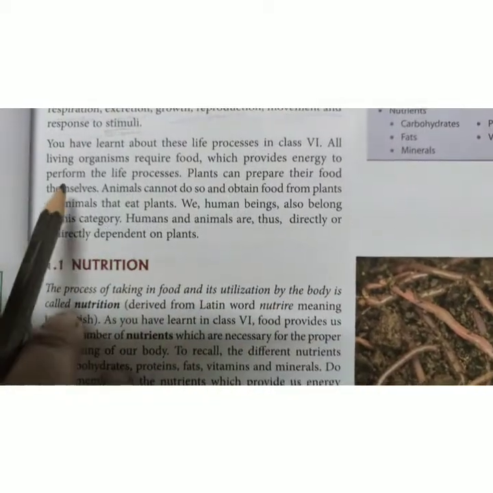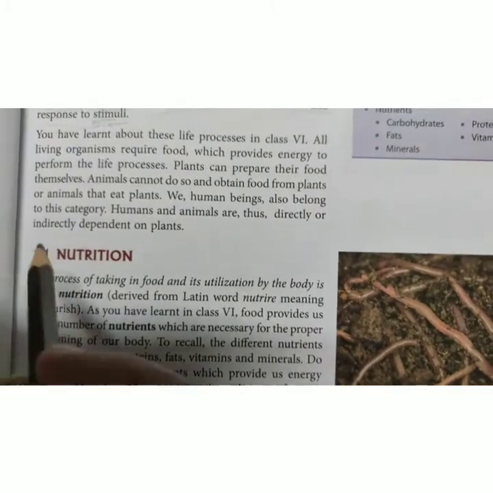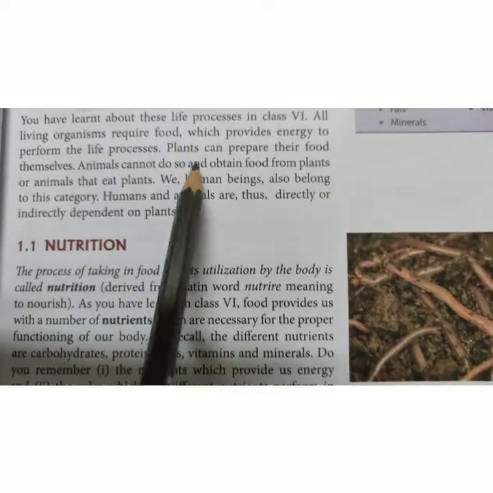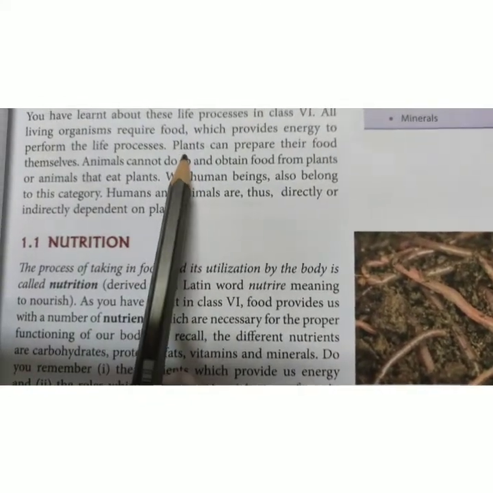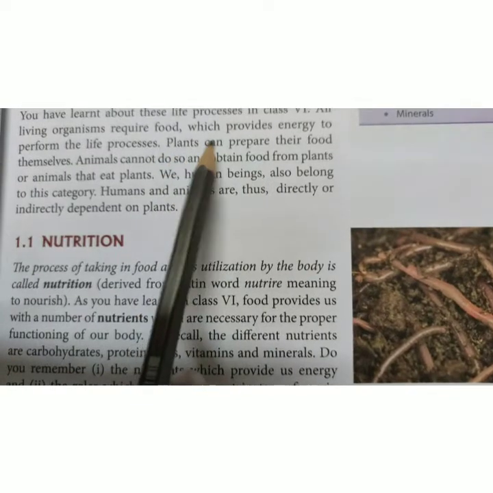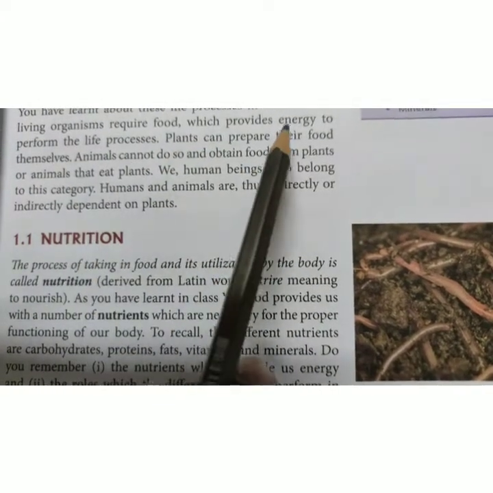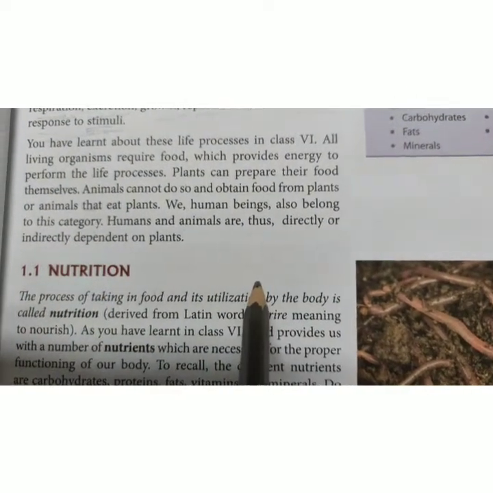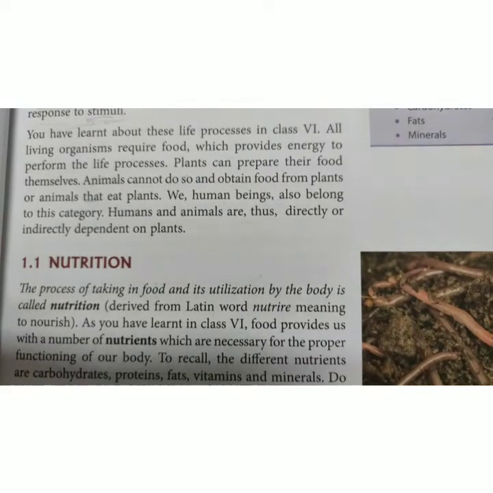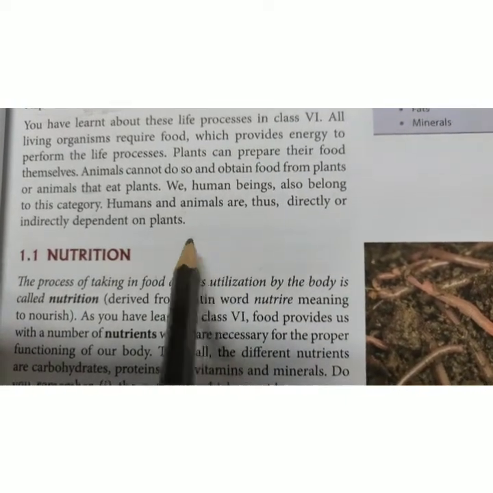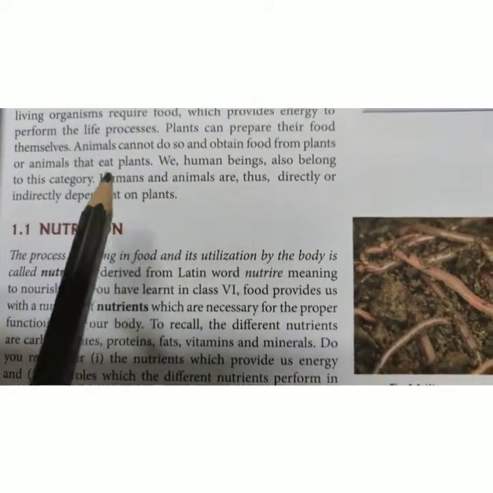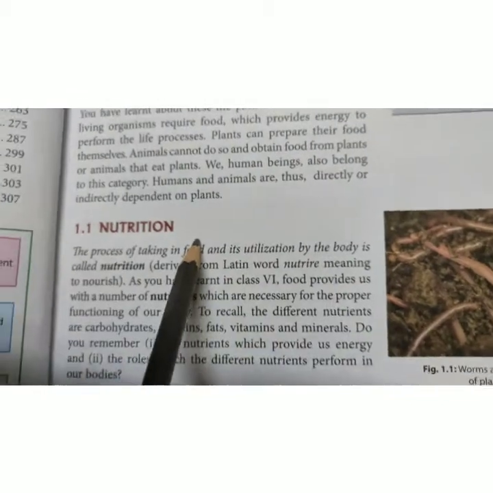Now all living organisms, as I said, require food that provides energy so that they can perform the different life processes. Now, who can prepare food? We can't prepare food. Only the plants can prepare food. The plants prepare food for themselves, and the extra food prepared by them is consumed by either humans or animals. And we human beings and the animals are directly or indirectly dependent on plants.